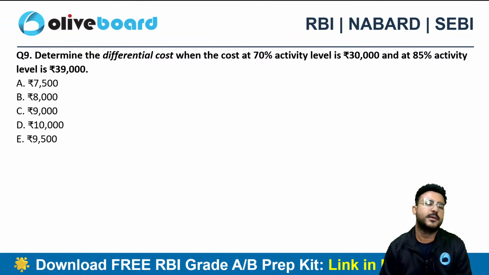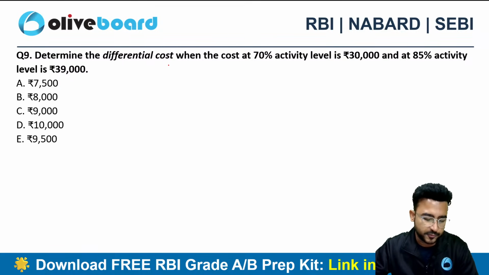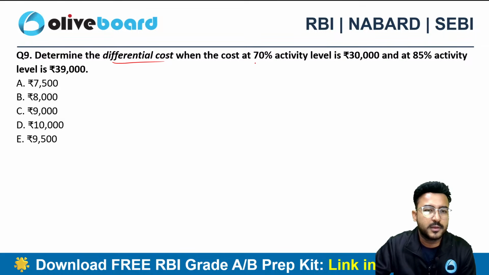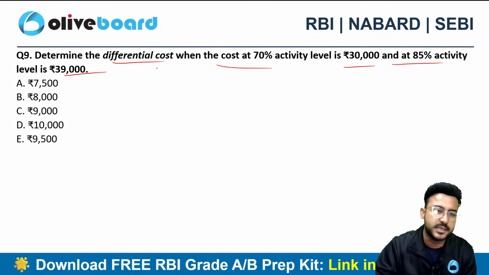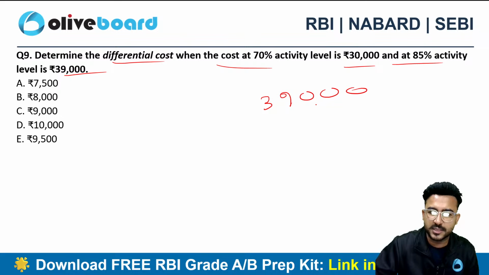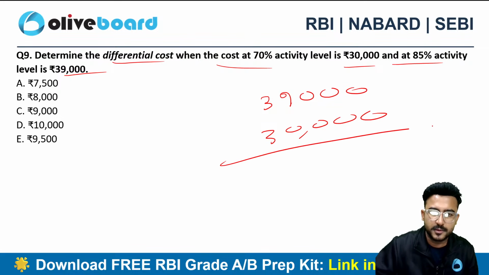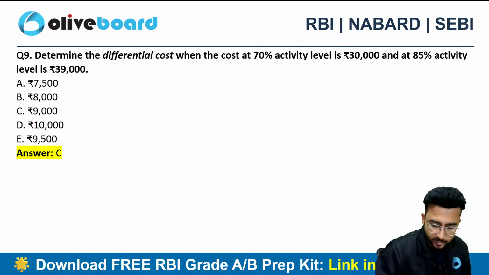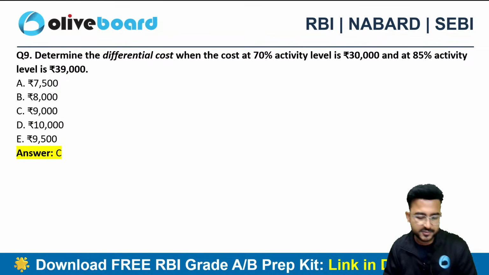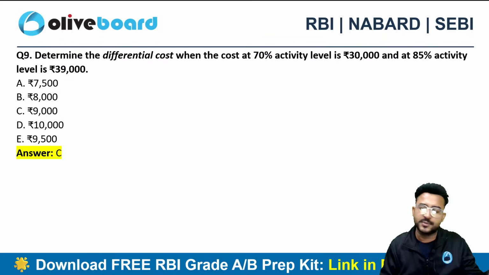Next one. Determine the differential cost. One of the most simple questions of your previous year question. Determine the differential cost when the activity level is 70%, 30,000 and 85%, it is at 39,000. So it's nothing but differential costing. Differential costing is very straight. You need to just identify the difference between both the costings and that's it. 9,000 will be the correct choice, right? And sometimes we can get some simple kind of questions as well in our examination.